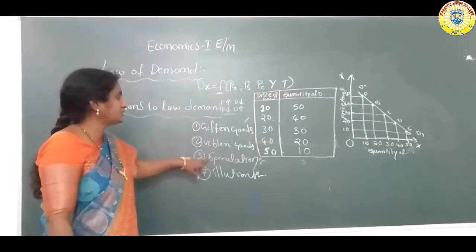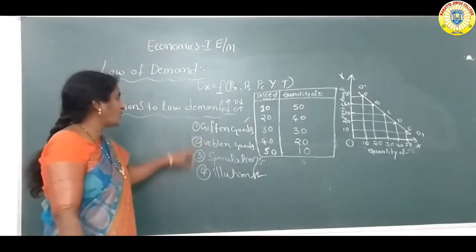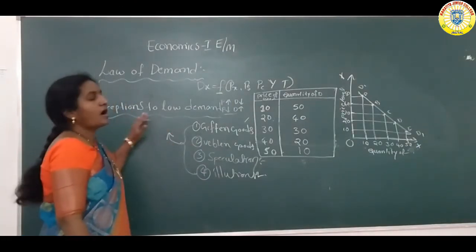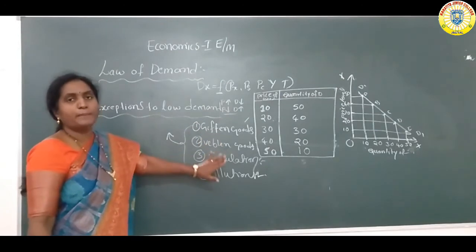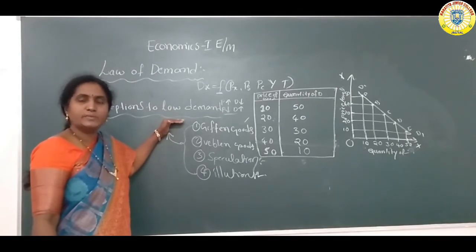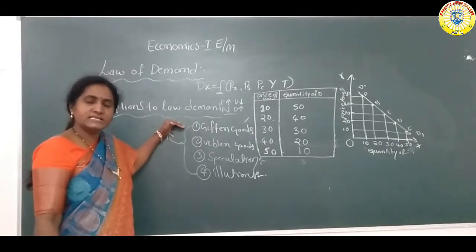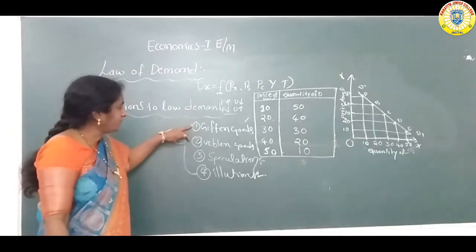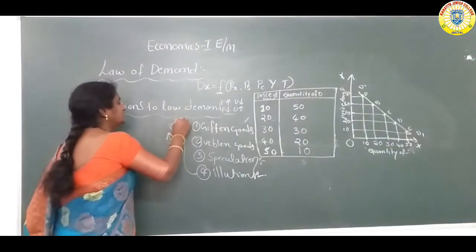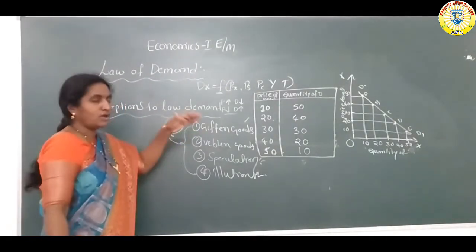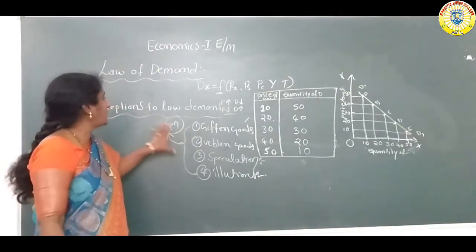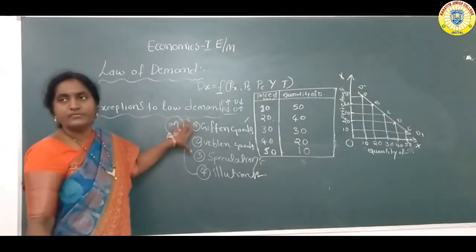Giffen goods, Veblen goods, speculation, illusion. These four are exceptions to law of demand, meaning these four situations are not applicable to law of demand. Actually, law of demand means when price increases, demand must decrease; when price decreases, demand increases. But in these four rare situations, even though the price is increasing for these goods, demand is also increasing. So that's why these four are known as exceptions to law of demand.